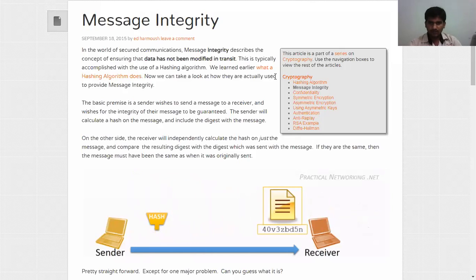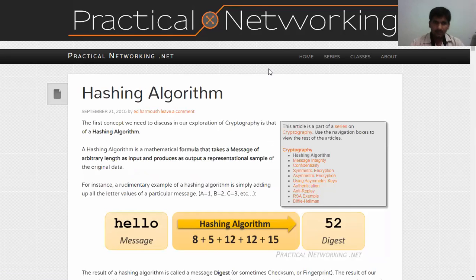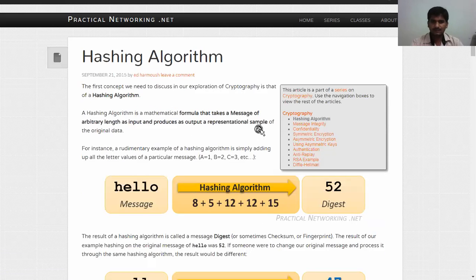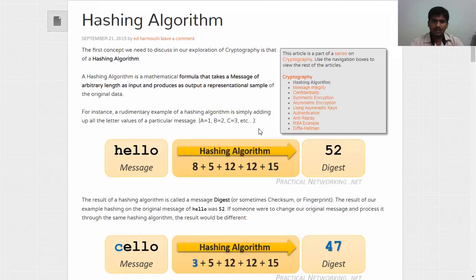So now I will show you from the starting onwards. We are saying, what is the message digest, what is the meaning? See here, some hashing algorithm is there. See that, I have a message, hello. Okay, I will read it once again. The first concept we need to discuss in our exploration of cryptography is the hash algorithm. A hash algorithm is a mathematical formula that takes a message of arbitrary length as the input and produces a fixed-length output.